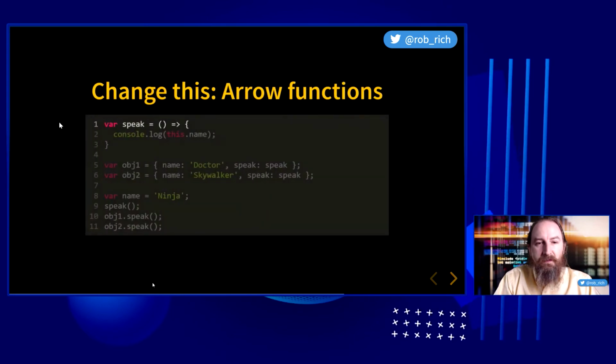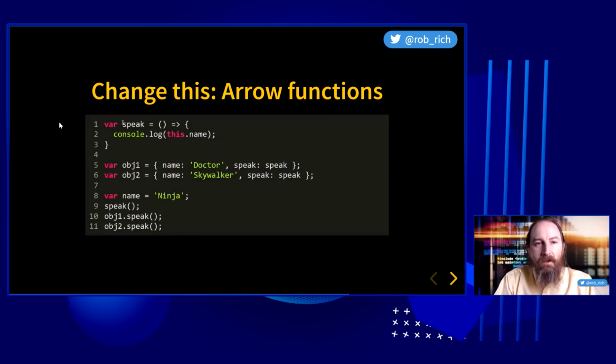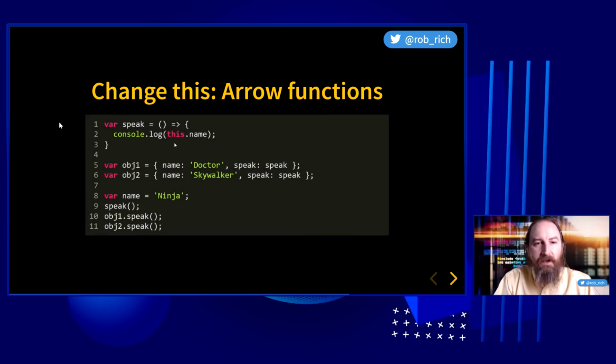So let's take a look at it here. I want this speak function, and I'll define it with an arrow function. What happens here? Well, as this speak function gets defined, this gets bound to the global object. So name speak, we get Ninja. obj1.speak, we also get Ninja. It's bound to the global object, not to the current object.